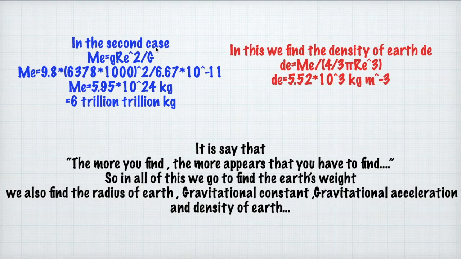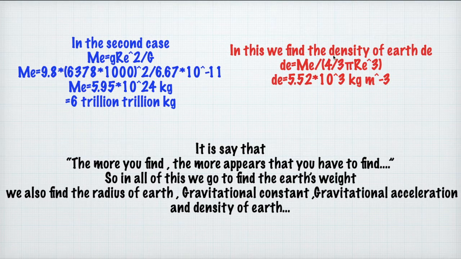In the second case, using gravity, we put in the small g, the radius of Earth, and the capital G. So we get the mass of Earth, where the mass of the Earth is 9.8 times 6378 times 1000 whole squared, by 6.67 times 10 raised to minus 11. So the mass of the Earth is 5.95 times 10 raised to 24 kg.